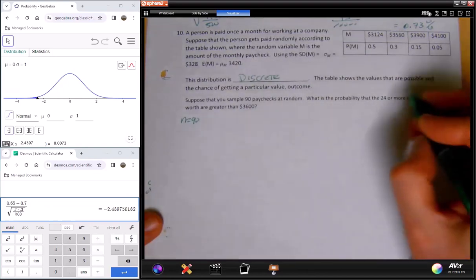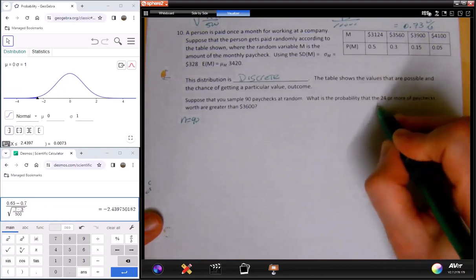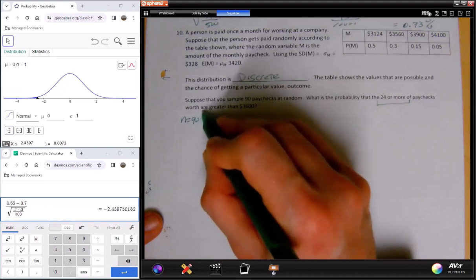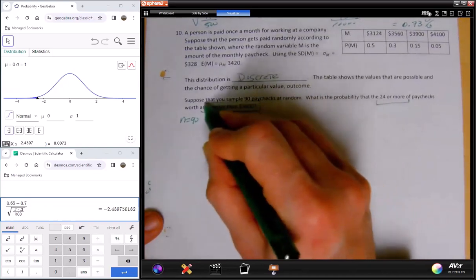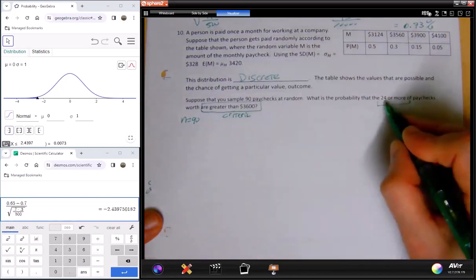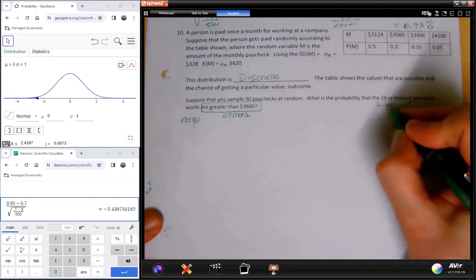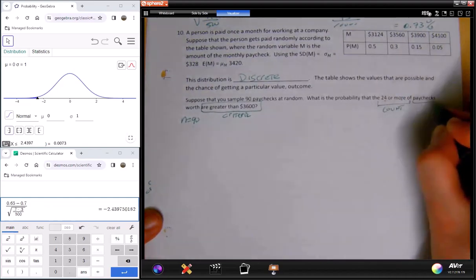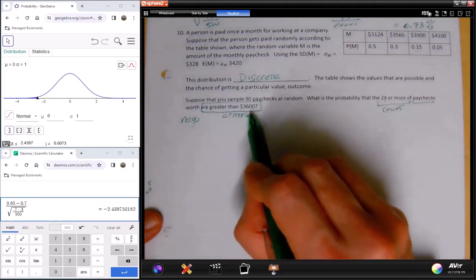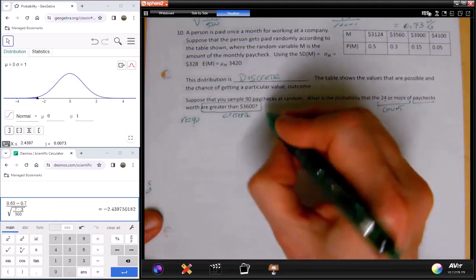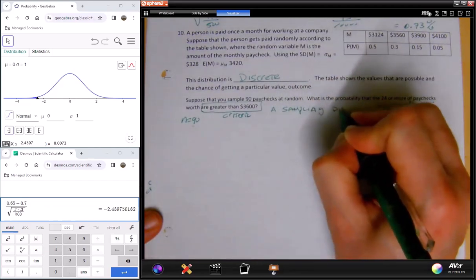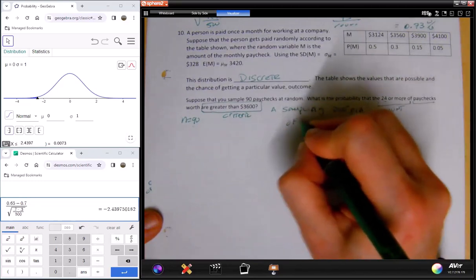Okay, so there's a lot to take in. What's the probability that 24 or more, so out of 90, 24 or more, have paychecks worth greater than 3,600? So this is the criteria. I'm still counting. Notice, I want 24 or more out of the 90. 24 or more is a count. And this is the criteria: I want those 24 paychecks to be 3,600 or more. So this is a sampling distribution of proportions question.